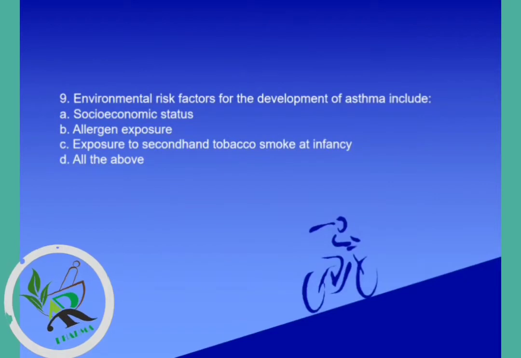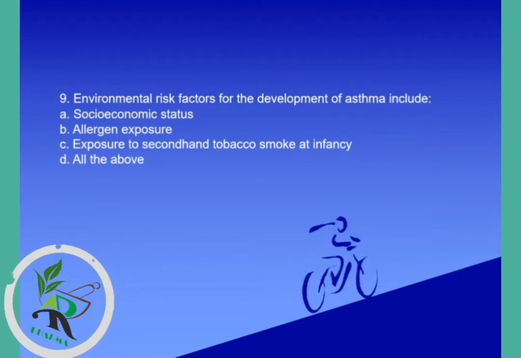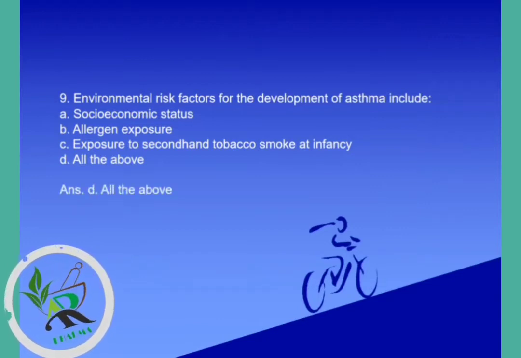Question number 9. Environmental risk factors for the development of asthma include socio-economic status, allergen exposure, and exposure to second-hand tobacco smoke at infancy. All these factors are risk factors for the development of asthma. So the correct answer is all of the above.